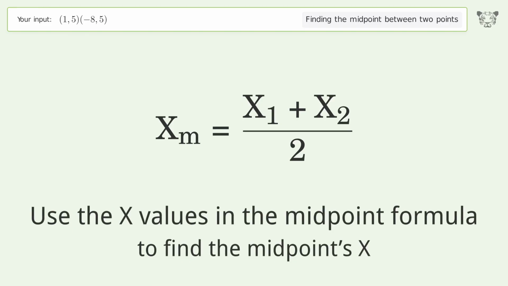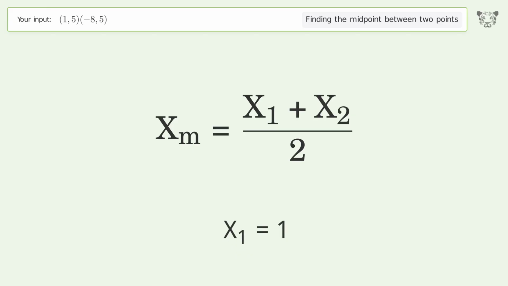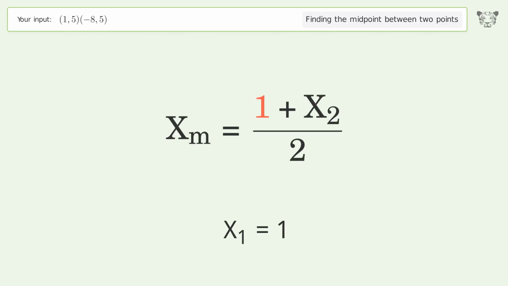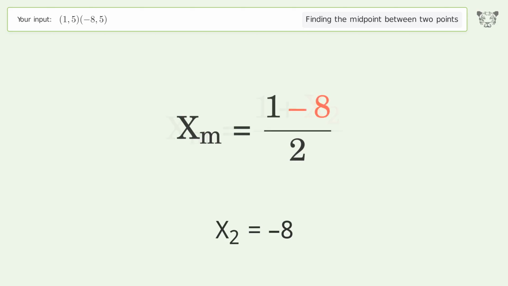Use the x values in the midpoint formula to find the midpoint's x. x1 equals 1. x2 equals -8. Simplify the arithmetic.